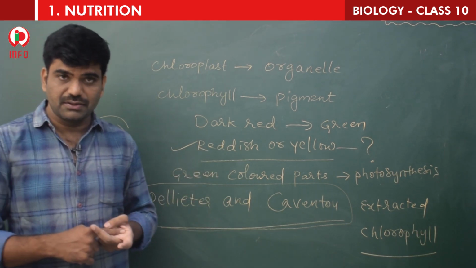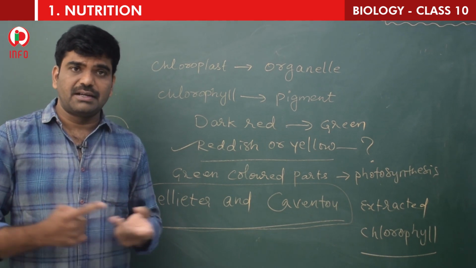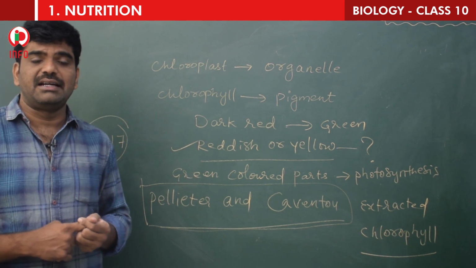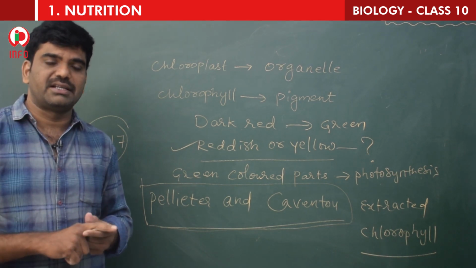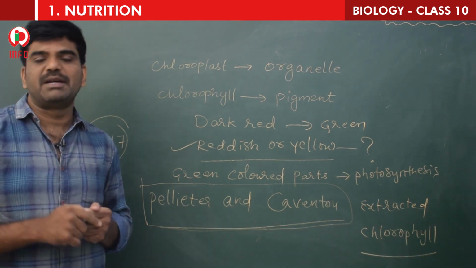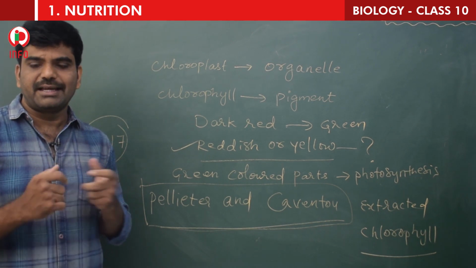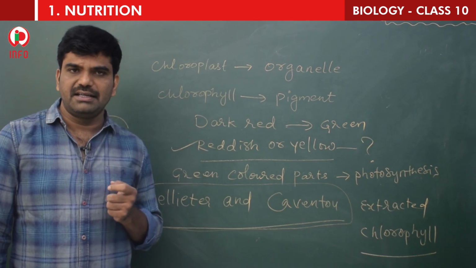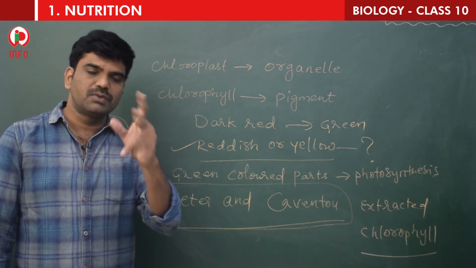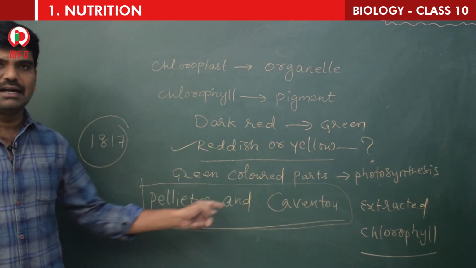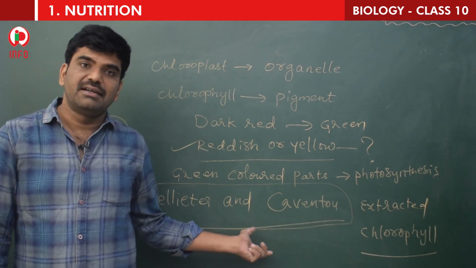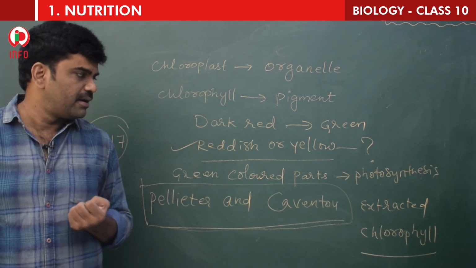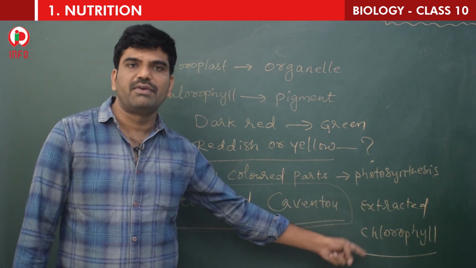Yes or no? But that is not possible. These questions remained challenges until scientists isolated the green color substance. So the establishment of Ingenhousz's proposition came in 1878 due to the work of Pelletier and Caventou, who extracted a green color pigment called chlorophyll.